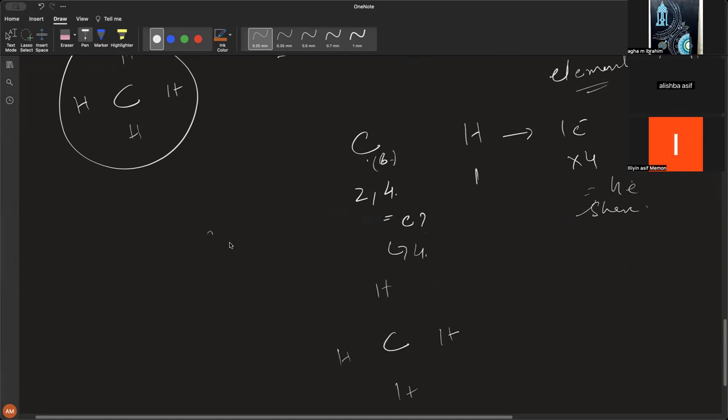You understand? CH4 does not mean that any of these hydrogens are attached to each other. It means that all of those hydrogens are attached with carbon. Each of them is sharing an electron with carbon.